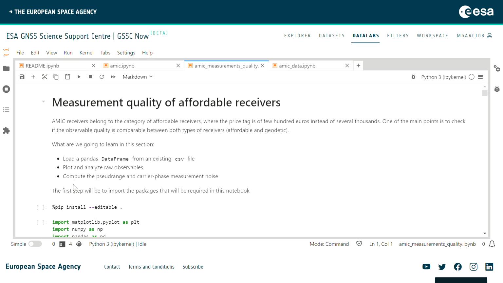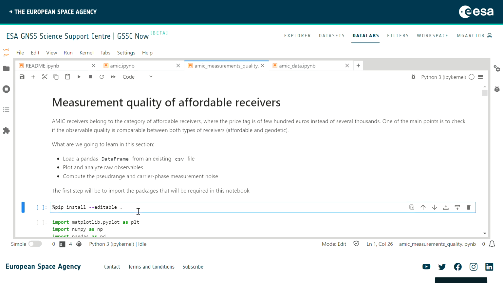Then we are going to plot and analyze raw observables, by which we mean GNSS observables like pseudo range, carrier phase, Doppler, and C over N0. And then we are going to learn how to compute the pseudo range and carrier phase noises based on combinations of these ranges. Everything is going to be done through pandas, which is a really useful tool for that purpose.